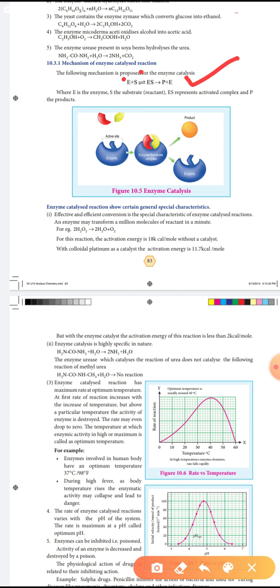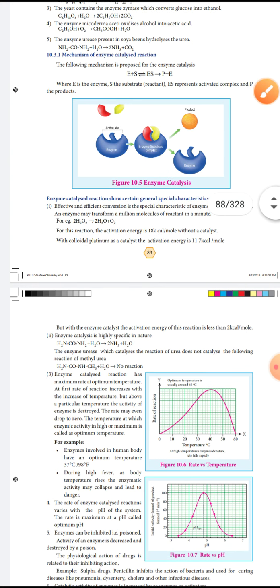Enzyme plus reactant gives an intermediate, the activated complex ES. Then it dissociates to form product and enzyme.